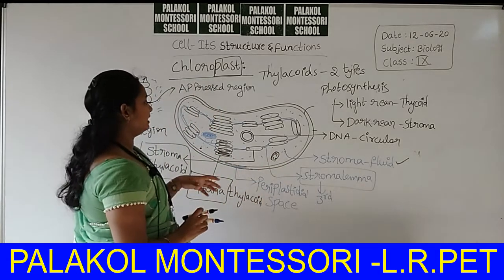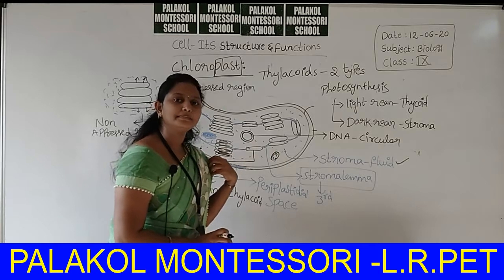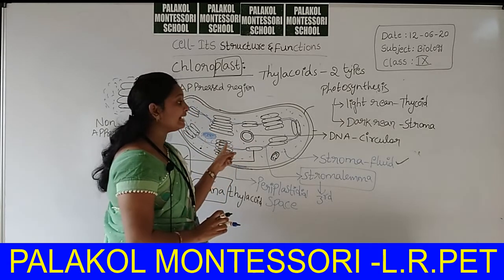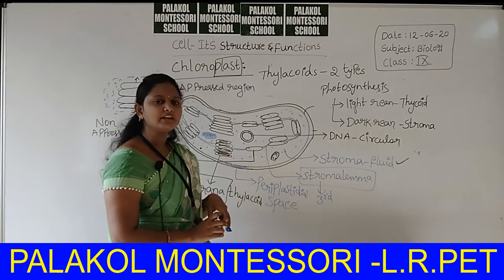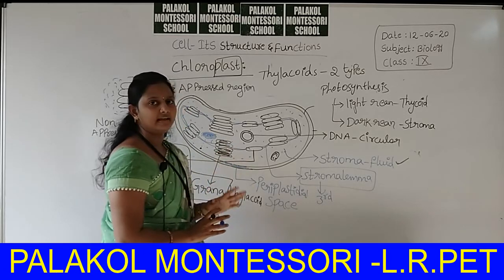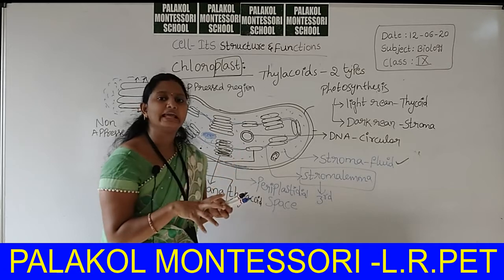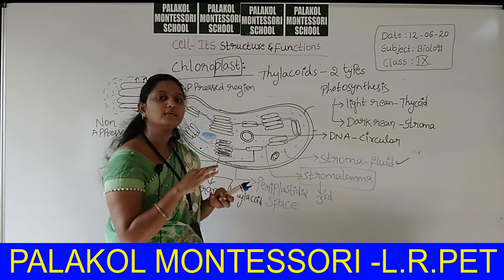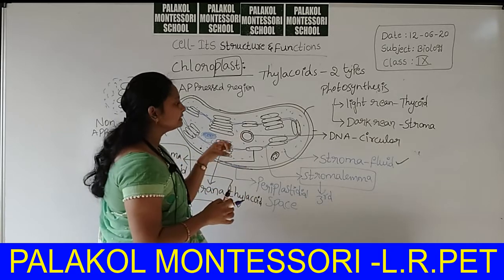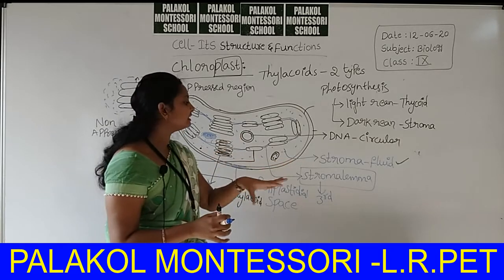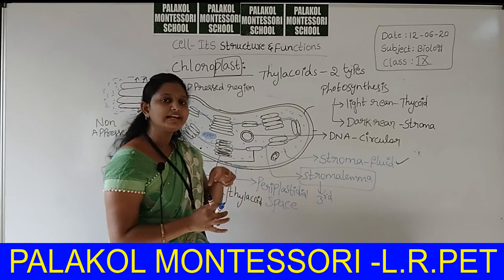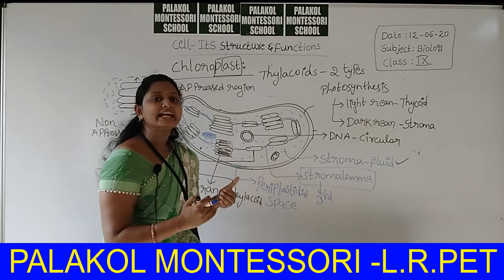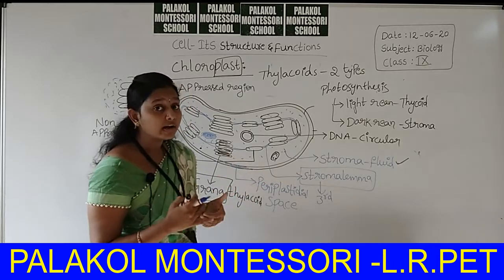Then here one interesting point is present. Inside the chloroplast, DNA is in circular shape. That means the DNA is not surrounded by any nuclear membrane. It is freely scattered in the stroma. It is the characteristic feature of which organisms?